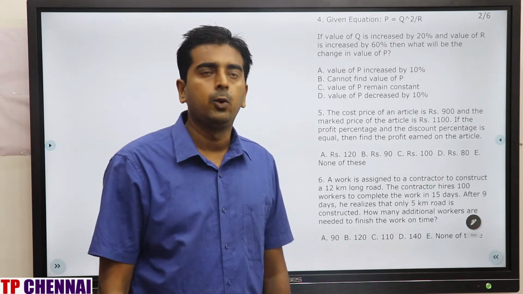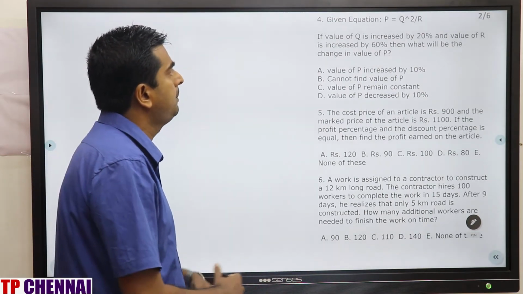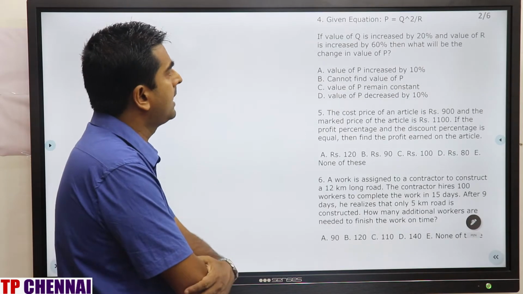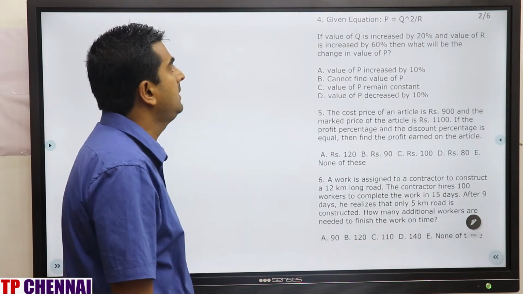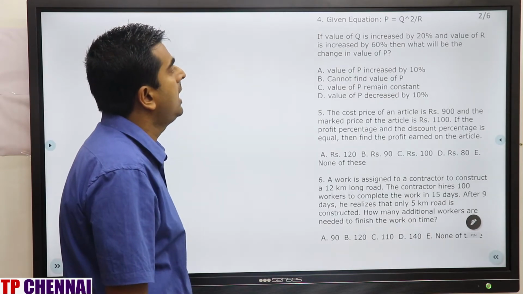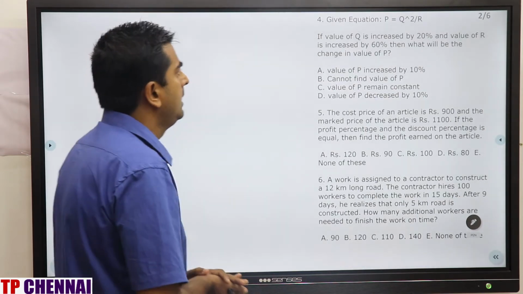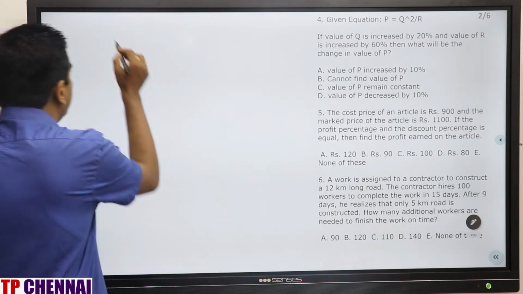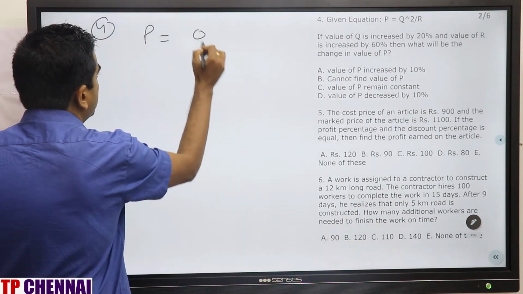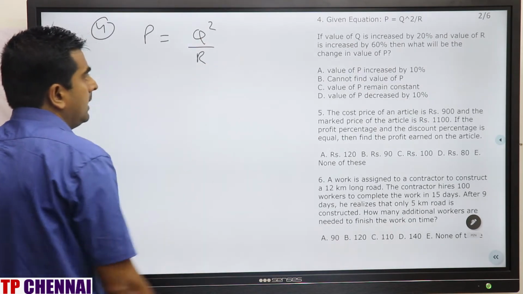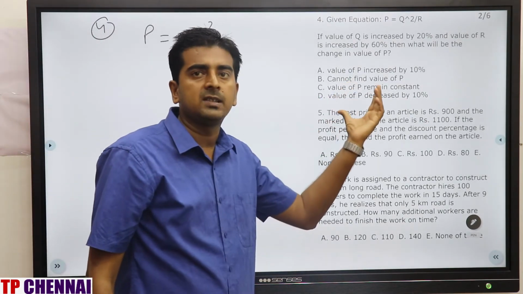Now we'll see question number 4. Given equation P is equal to Q square by R. If the value of Q is increased by 20% and the value of R is increased by 60%, then what will be the change in the value of P? It's a very good question, right? You observe here, P is equal to Q square by R. We can solve this question based upon the options.